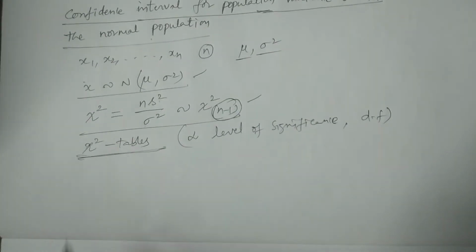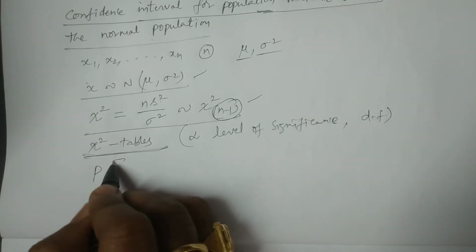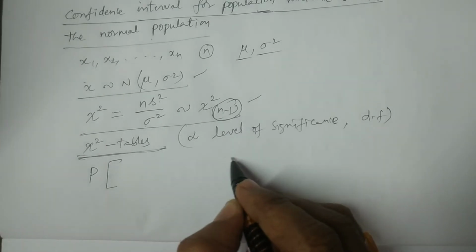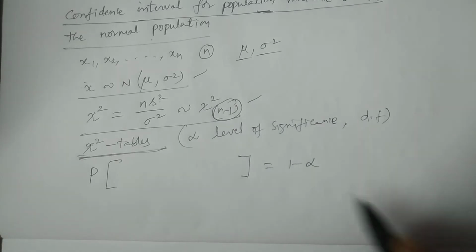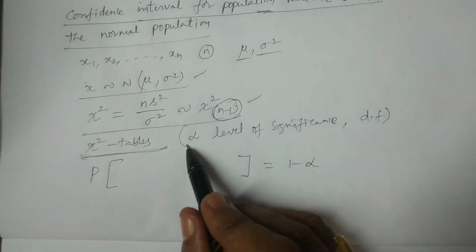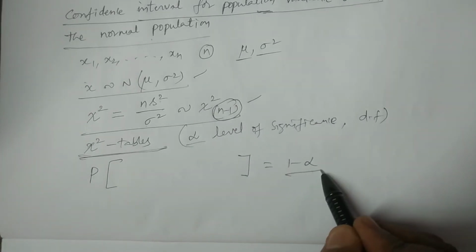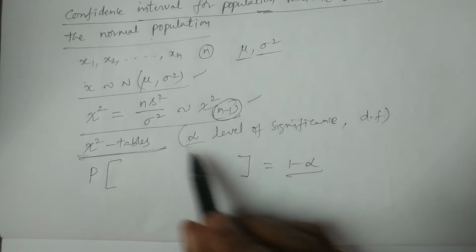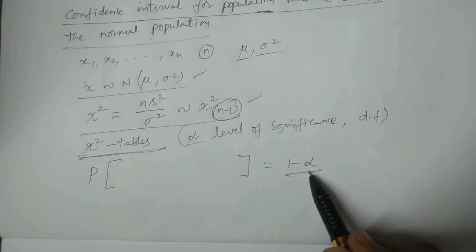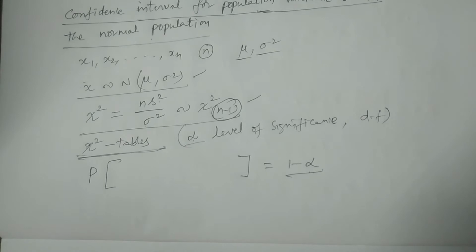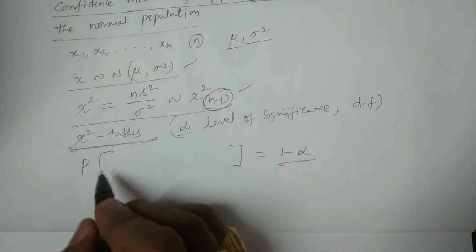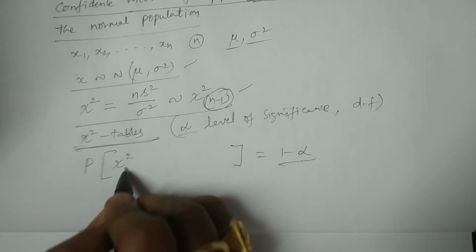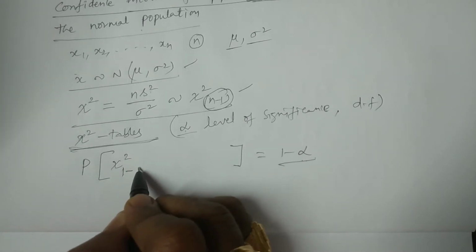We have a certain value, the probability for the confidence coefficient 1 minus alpha. What is alpha? Level of significance. 1 minus alpha is confidence coefficient. For example, this is 5%, 95% confidence coefficient. Right? Like that probability, it is going to be considered as chi-square 1 minus alpha by 2.